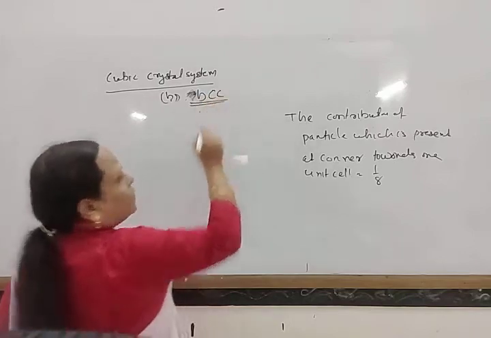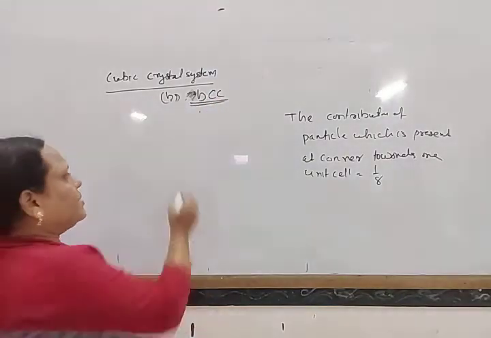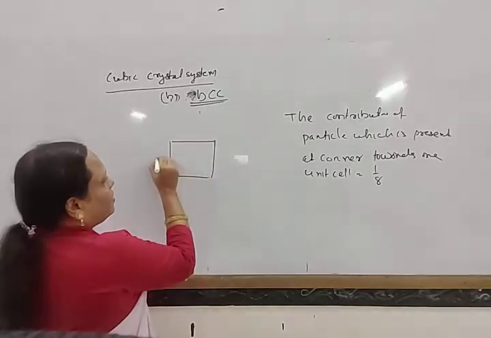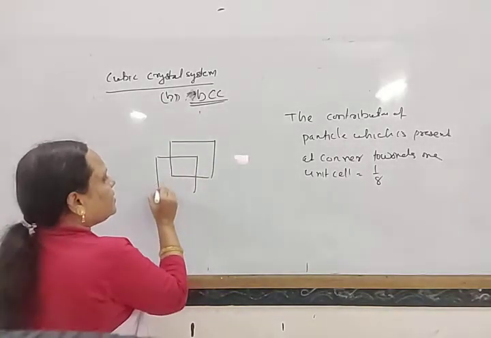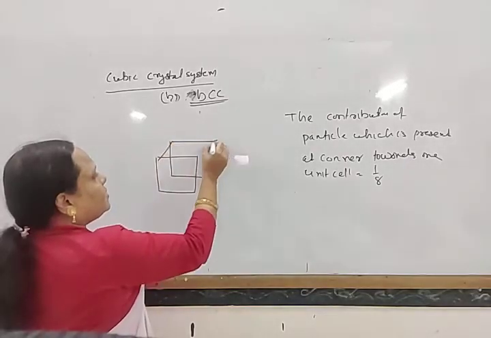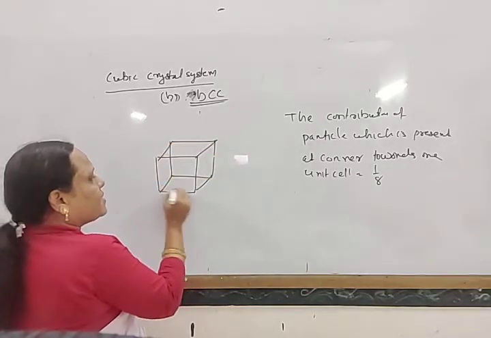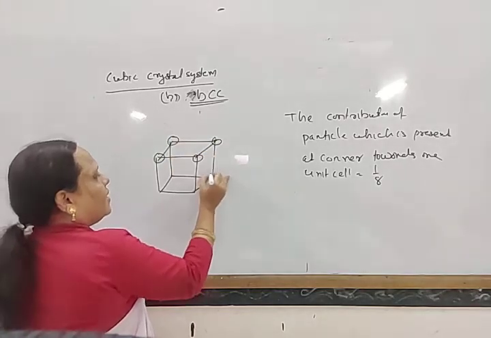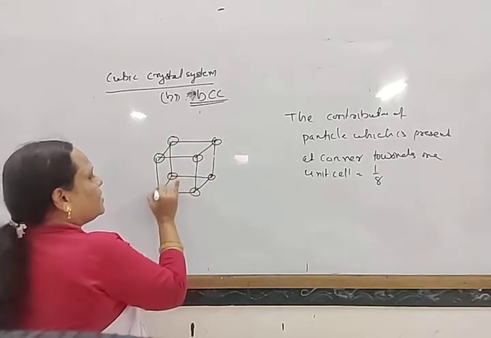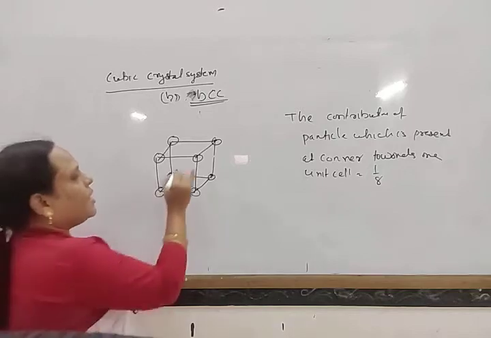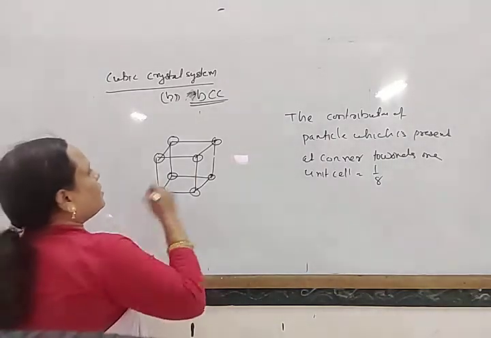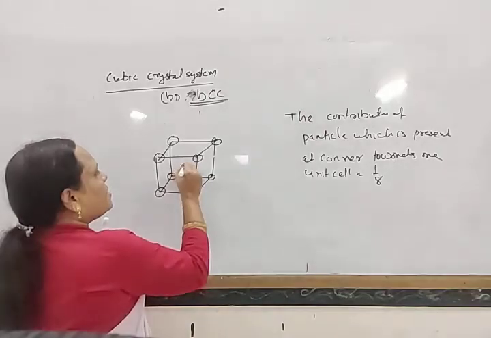In a body centered cubic unit cell, the particles are present at the corners as well as the center of the body. So the constituent particles are present at the 8 corners of this unit cell, as well as at the center of the body. The contribution of a corner particle towards the unit cell is 1 by 8, but what is the contribution of the particle at the center of the body?